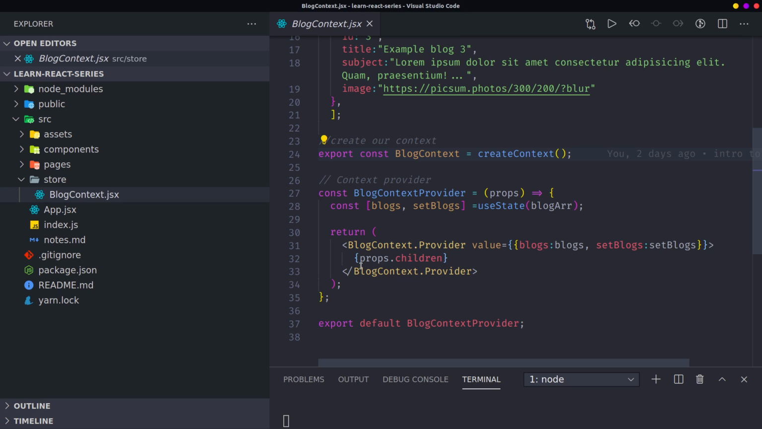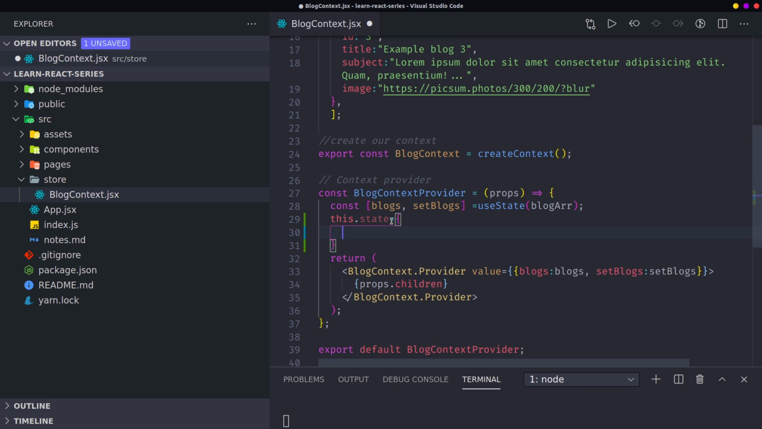For example, if you want to have a class-based component, maybe you have the state together. You can set this state equal to something, using this. I'm assuming you have a class. Maybe you have blogs here, which is also an array of objects.